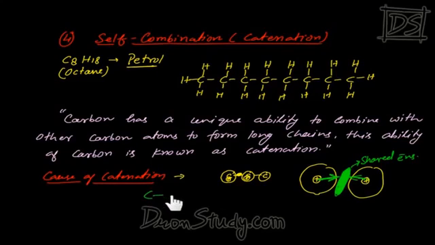Because of this, the carbon-carbon bond that is formed, how much does its bond strength become? Very high, a very strong bond. So because of the formation of this strong bond, carbon keeps adding one after another and through very strong bonds it creates long chains. So the C-C bond that is there in carbon has so much strength. For this reason, what does carbon show? Catenation property. Understood? So we can write this: why carbon shows catenation.